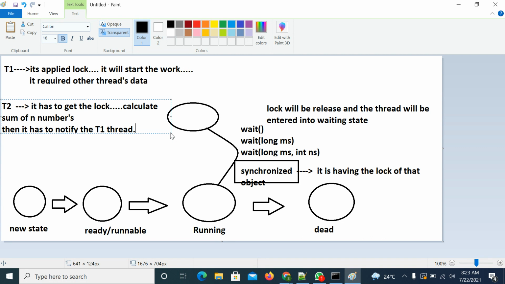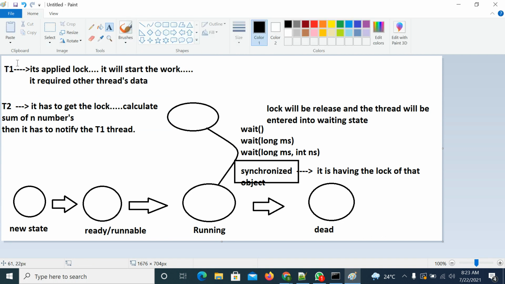Try to understand. Both T1 and T2 will start the work simultaneously. First the T1 thread tries to get the lock. Once it gets the lock, it tries to print sum of n numbers. If it directly prints, it may print 0 only, because by that time maybe the T2 thread has not calculated the sum of n numbers.